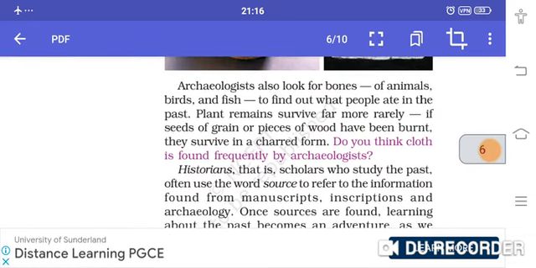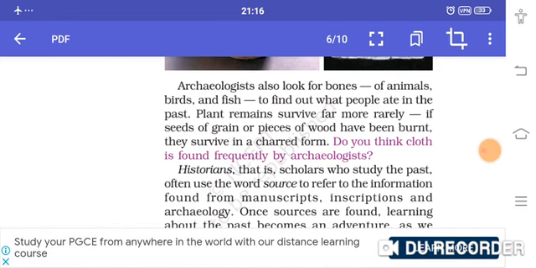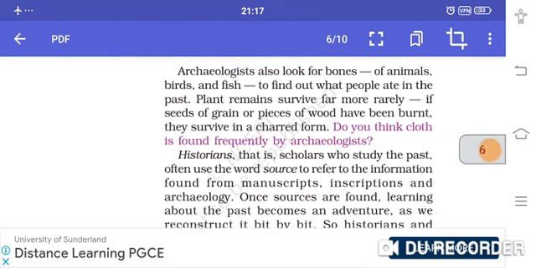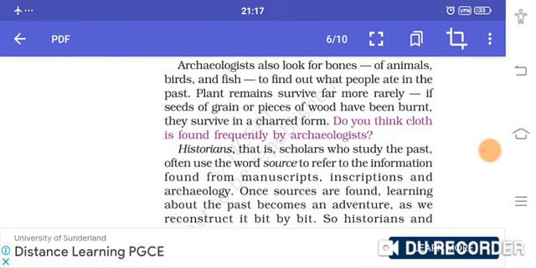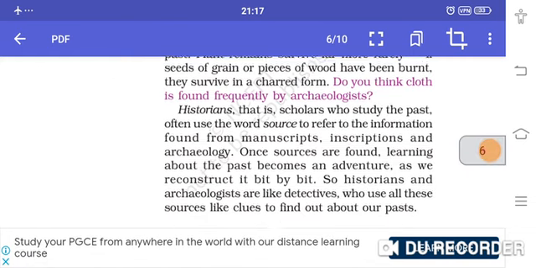Archaeologists also look for bones of animals, birds and fish to find out what people ate in the past. Plant remains survive far more rarely. If seeds of grain or pieces of wood have been burnt, they survive in charred form.